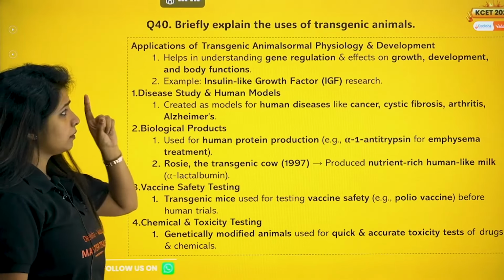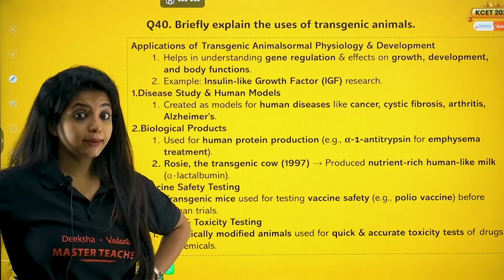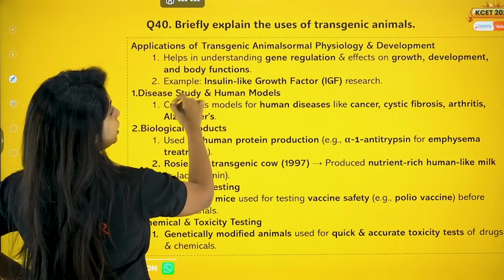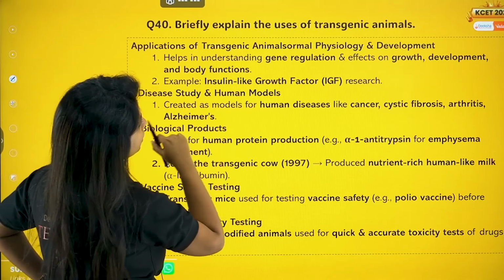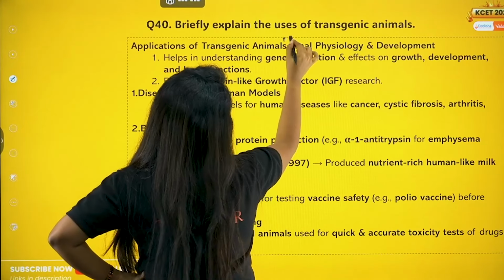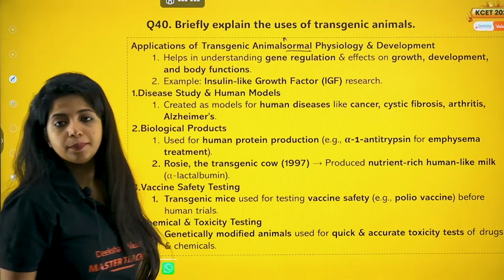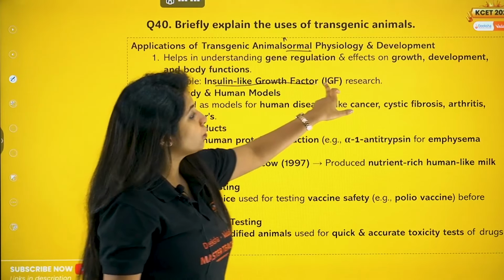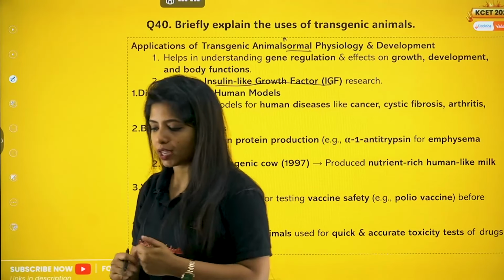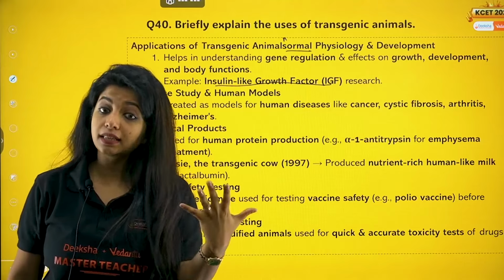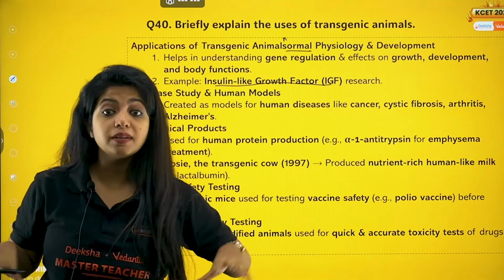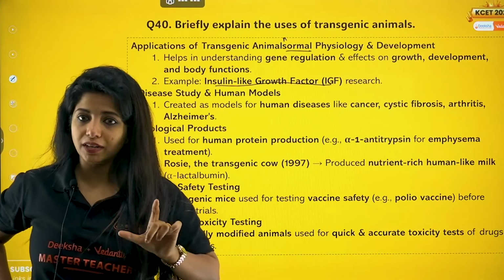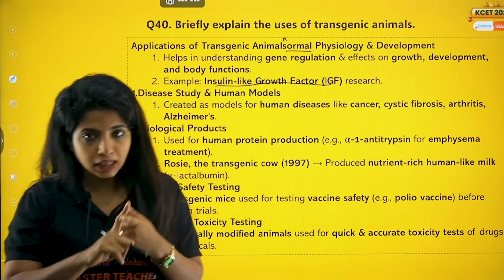So over here, the first one is basically to understand the normal physiology and development of an organism. For example, I have insulin-like growth factor, but I do not know what effect it shows inside the body of an organism. I insert it inside a mice and then I see the effect. I get to understand what are the things happening inside the body of the mice, and basically I get to understand that this could also happen in my body. These are the effects. So for understanding the normal physiology and development, we need transgenic animals.